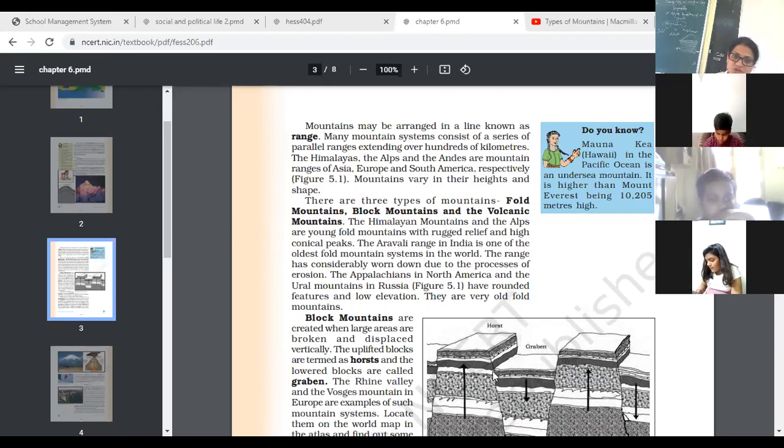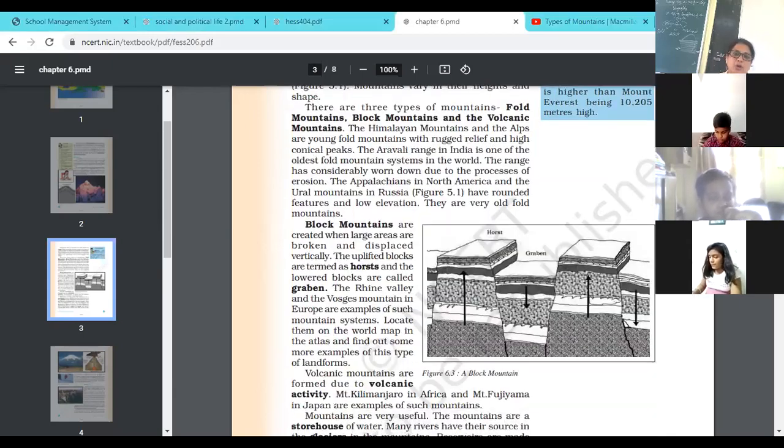The sunken part is known as the graben and the uplifted part is known as the horst. Now the Rhine Valley and the Vosges mountain in Europe are examples of such a mountain system, and the Satpura range between the Narmada and Tapti is an example of block mountain.